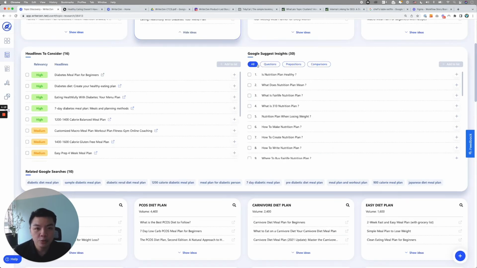Going back to here, you will see Google Suggest insight. And this is all of the Google autocomplete insight that we pull directly from Google's database. And we break them down into question, preposition, and comparison.